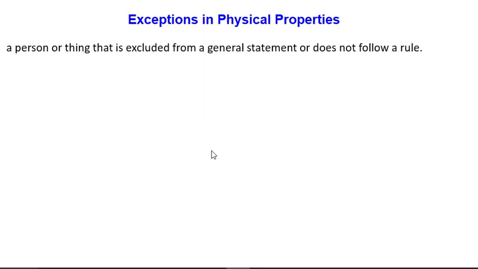If we see the dictionary meaning, an exception is a person or thing that is excluded from a general statement or does not follow a rule. So here we have seen some rules for metals and non-metals, or we can say some properties of metals and non-metals. Now if any metal does not follow the property of metal which we have discussed, then we consider that metal as an exception to the metals. Similarly, if any non-metal does not follow the property of non-metal, then we will consider that non-metal as an exception.